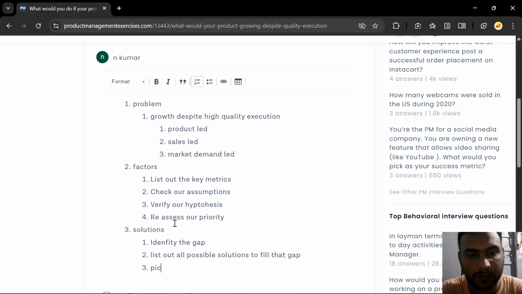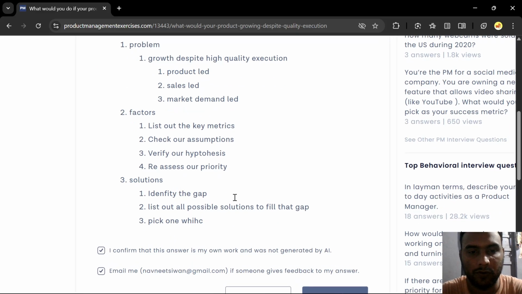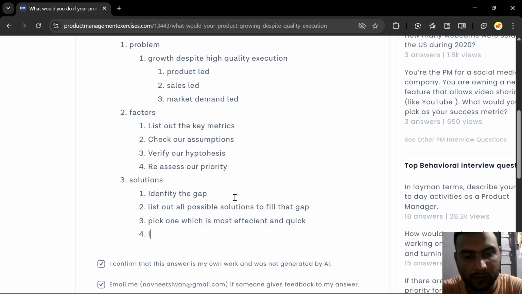Then pick one which is most efficient and fast, efficient and quick. And then implement that and iterate based on the feedback.